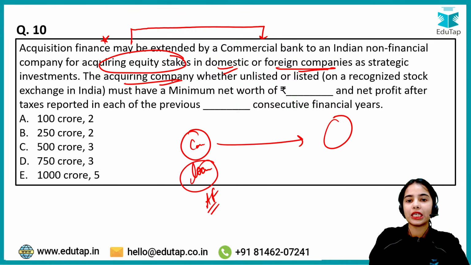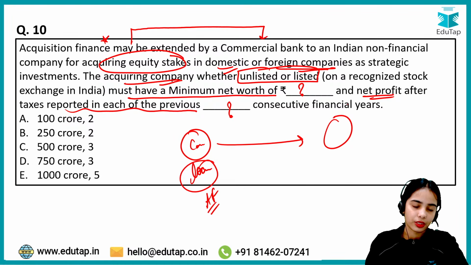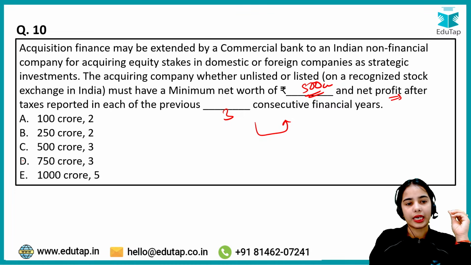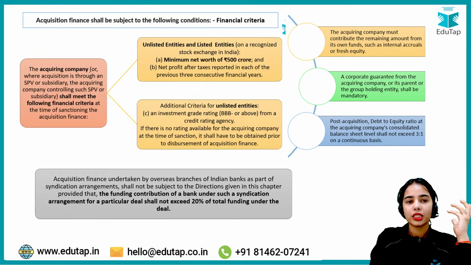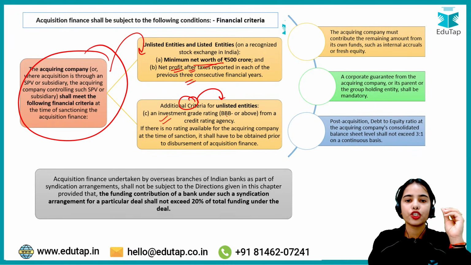The acquiring company, whether listed or unlisted, must have a minimum net worth of how much, and must have net profit after taxes reported in each of the previous dash consecutive financial years. So what is the answer here? Basically, the acquiring company must have a minimum net worth of 500 crores, and in the previous 3 consecutive financial years, there should be net profit after taxes. So that is the idea, and C is the answer. An additional criterion for an unlisted entity is that the investment grade rating should be BBB or above.